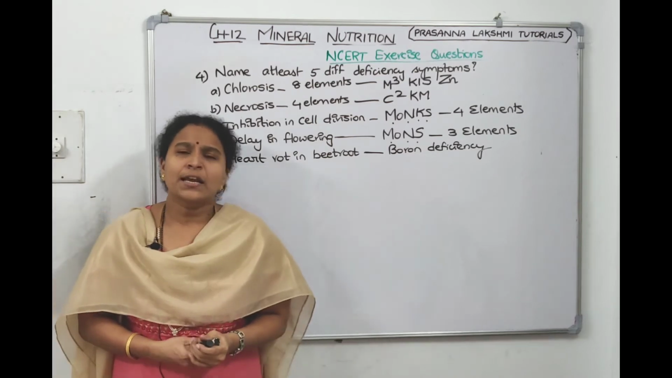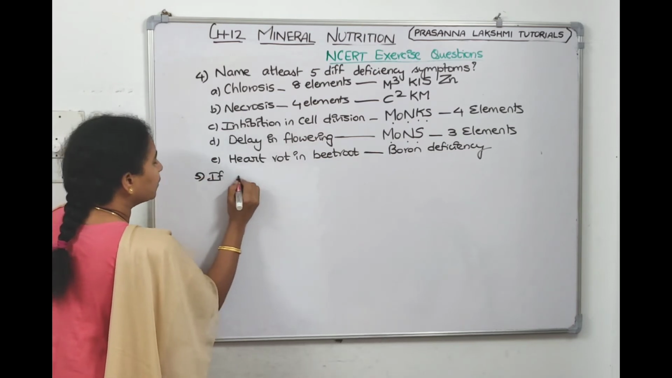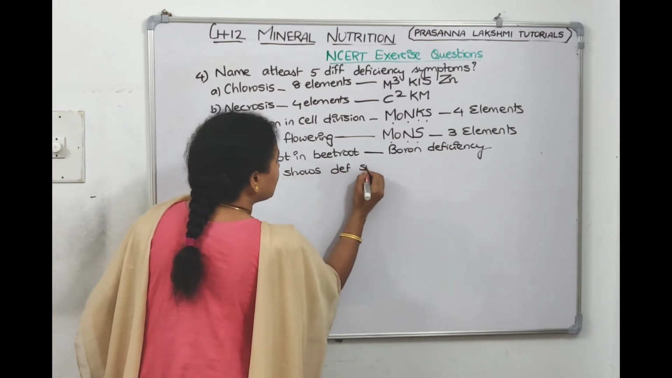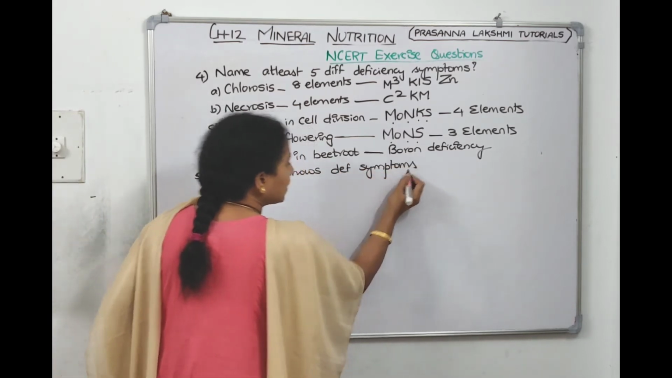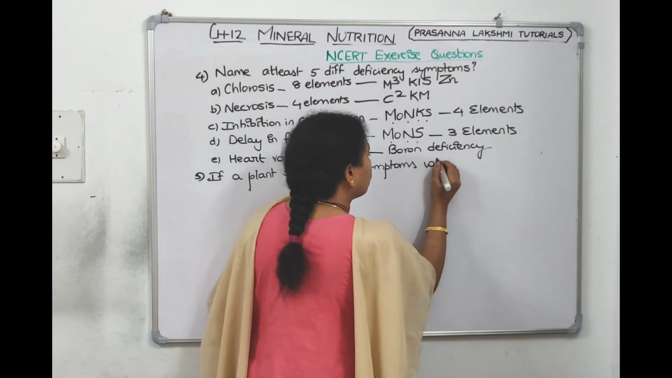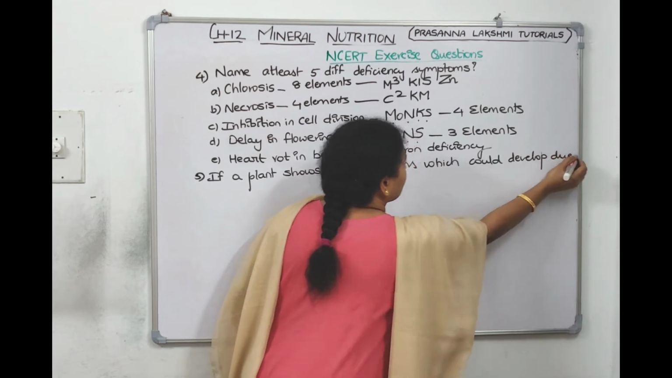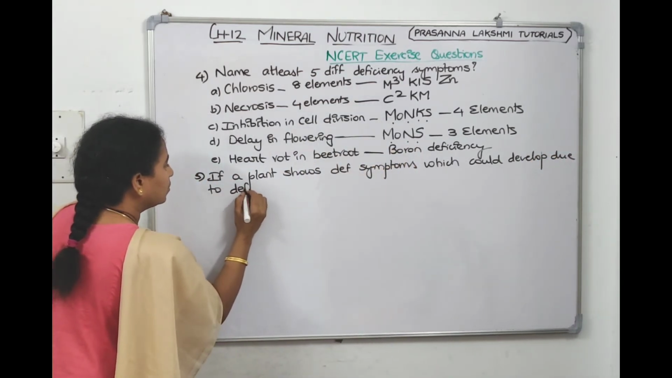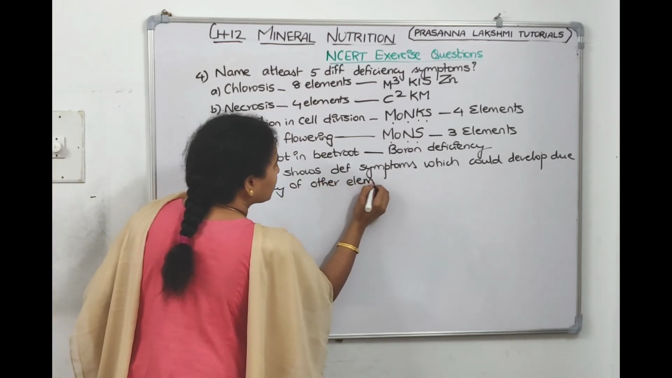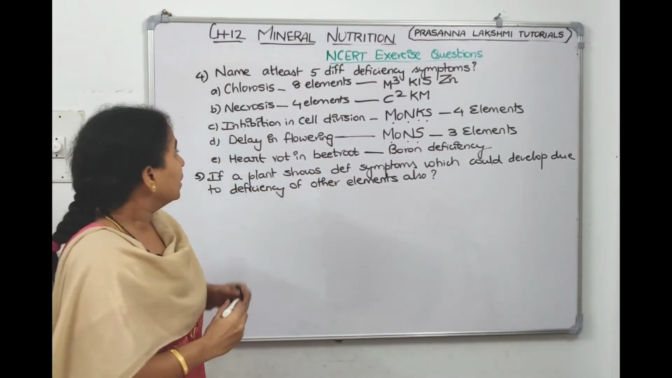Now the 5th question is, if a plant shows deficiency symptoms which could develop due to deficiency of other elements also, how would you conclude? That is the question. This table will help us.